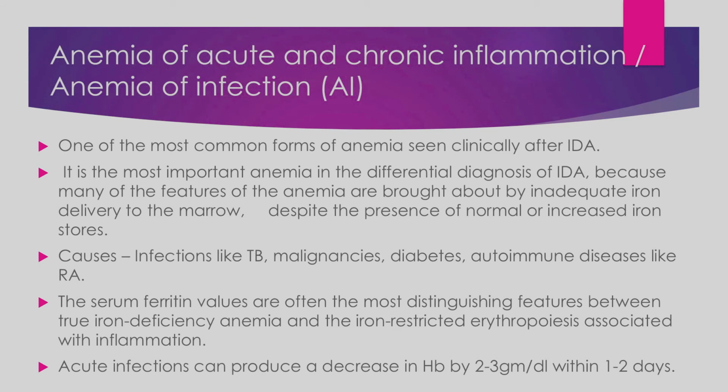The causes for these chronic inflammations are infections like tuberculosis, malignancies, diabetes, and autoimmune diseases like rheumatoid arthritis. The serum ferritin levels are the most distinguishing in differentiating between IDA and AI. Acute infections can also produce anemia. They can suddenly decrease the hemoglobin by 2 to 3 grams per deciliter within 1 to 2 days.